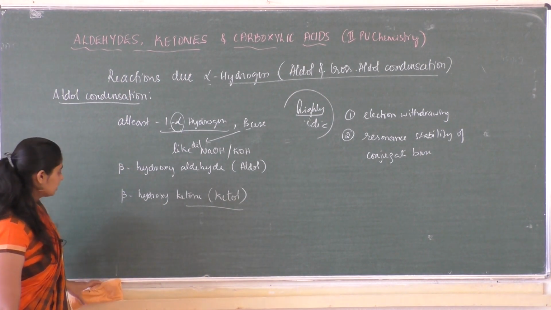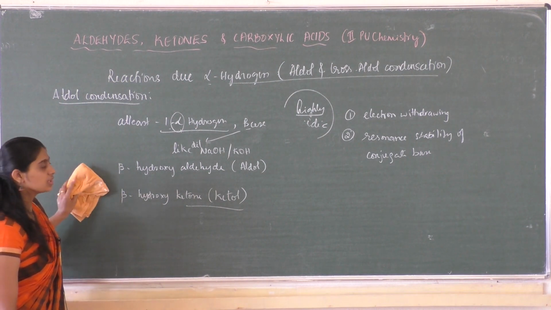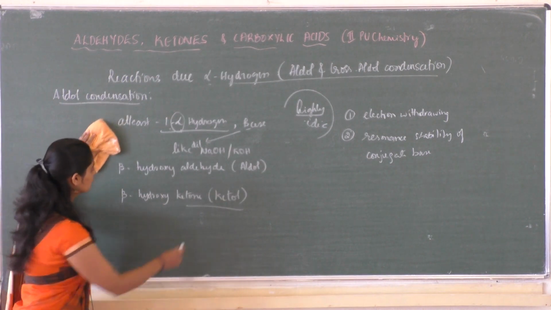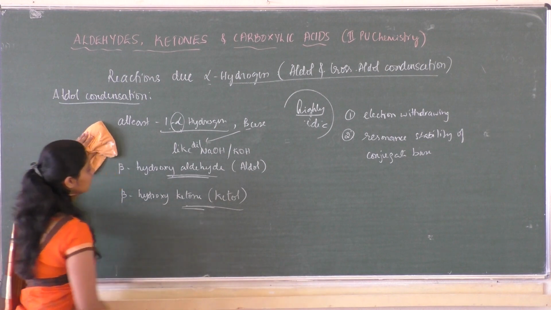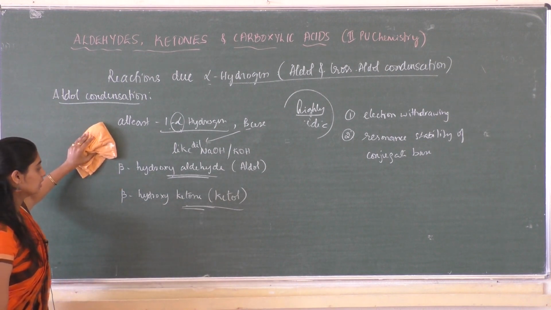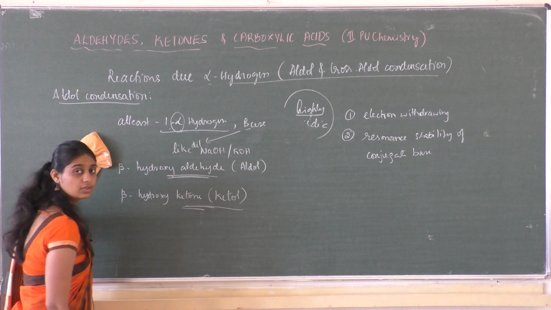So now let us discuss the aldol condensation. The product that we are going to get with aldol reaction is aldol and ketol.